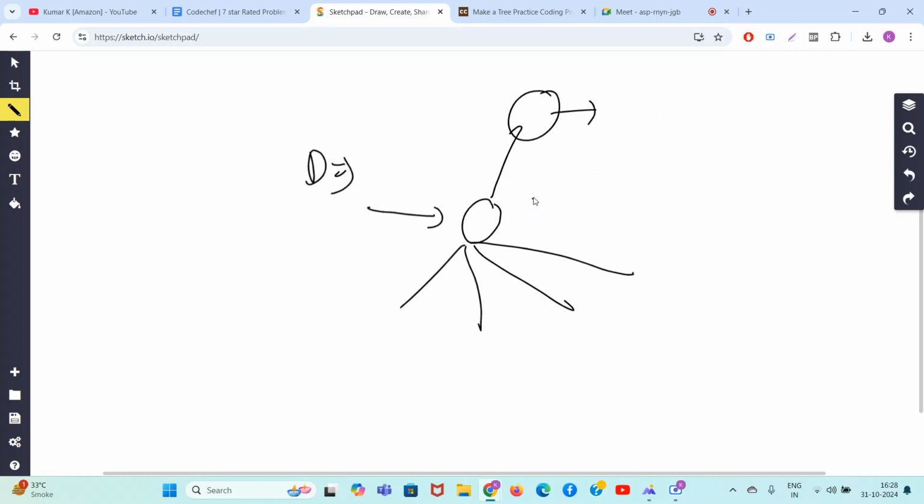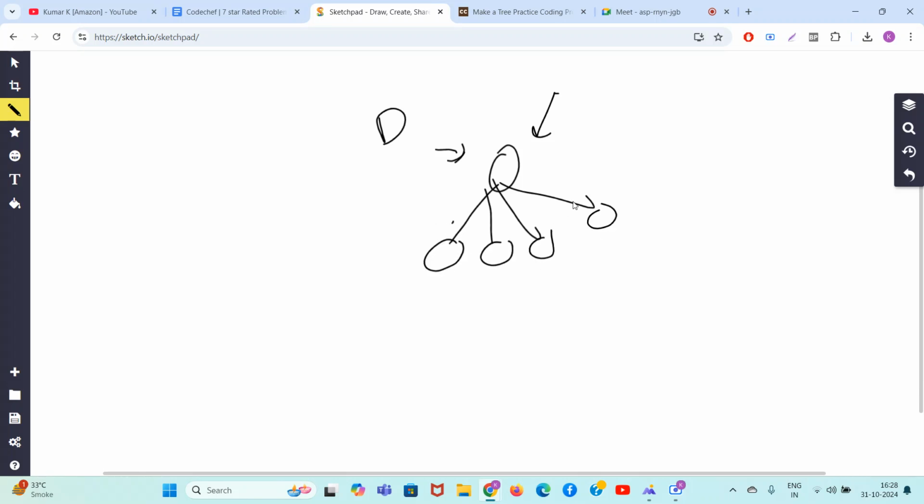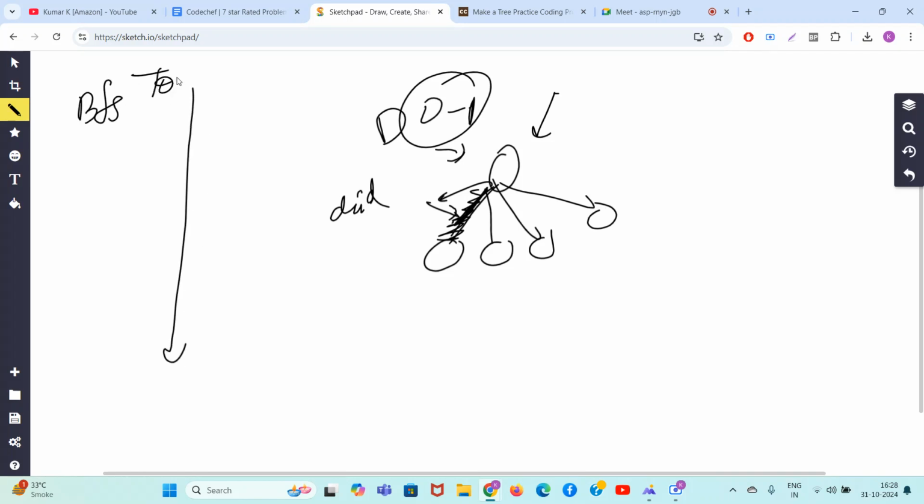Now let's assume that nothing exists above, and this is the node with degree D. At least this node has some children. So you can select an edge with the child and delete it and it will surely become D minus 1. So when you do BFS from top to bottom, how does the BFS look like?